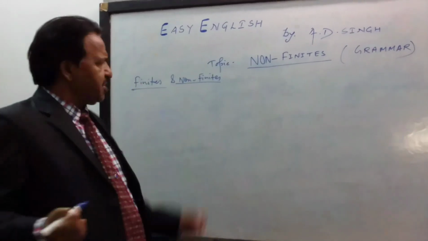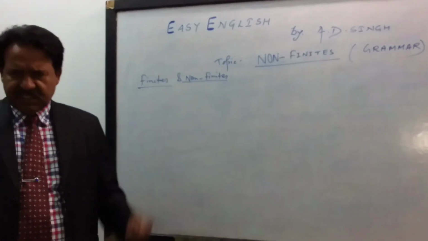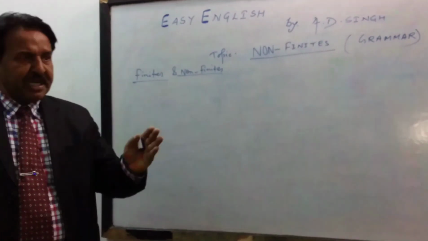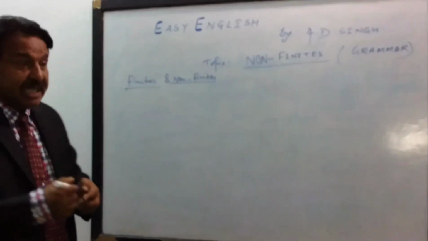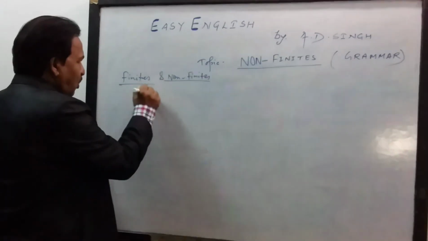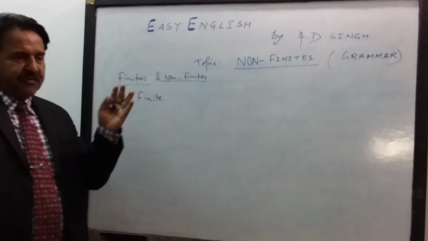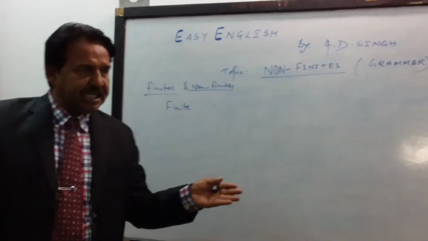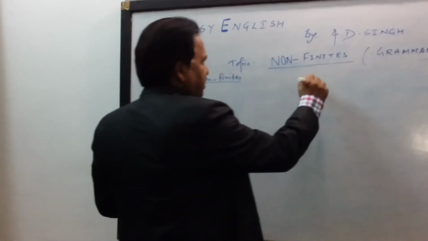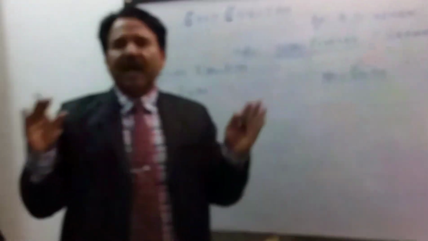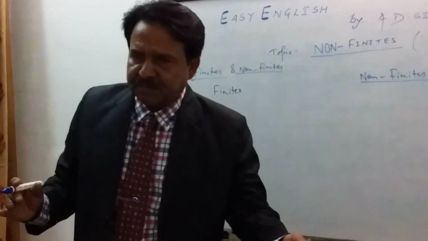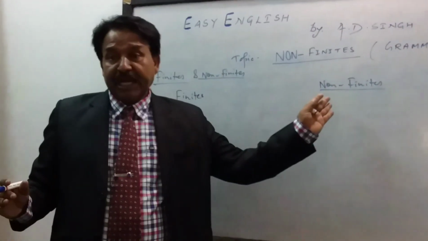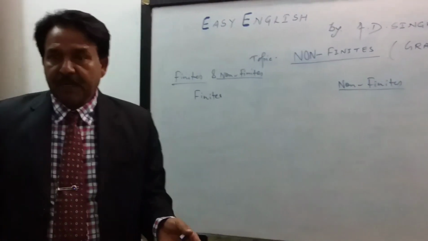Yes, one of you asked, what is finite? A finite word is the verb which is controlled by number and persons of the subject. What did I say? A finite verb is always controlled and restricted by number and persons of the subjects. I repeat. A finite verb is controlled by number and persons of the subject, whereas a non-finite verb is not controlled by number and persons of the subject.